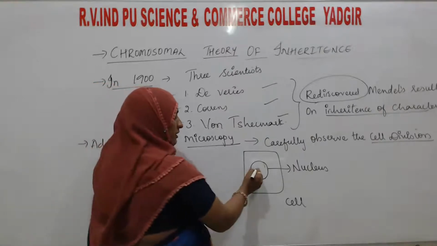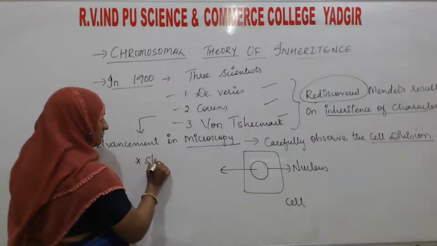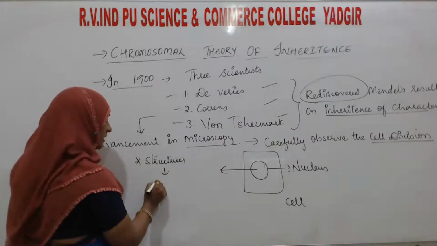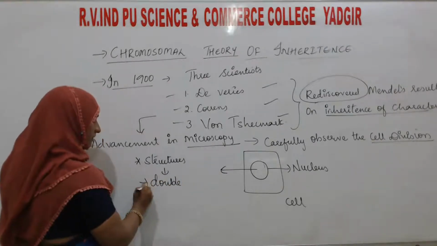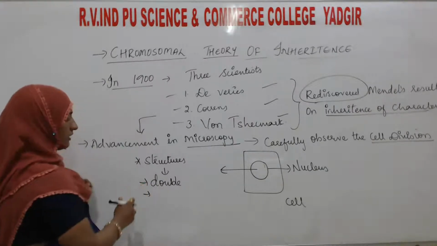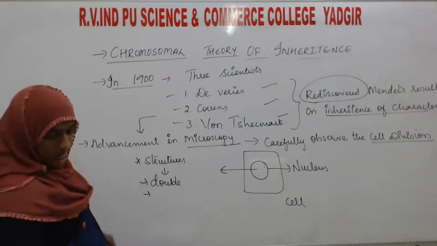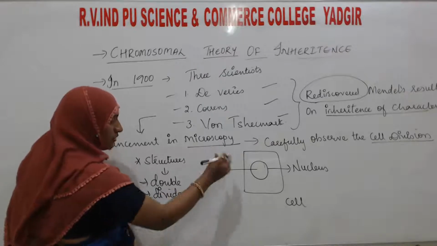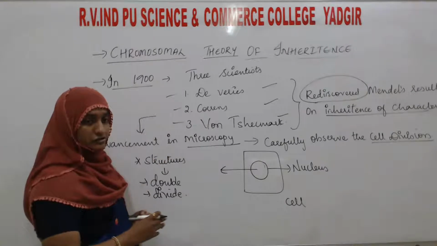In this nucleus, there were some structures, and those structures double first. Then they divide, before the cell division. First they divide, then the cell is going to divide.